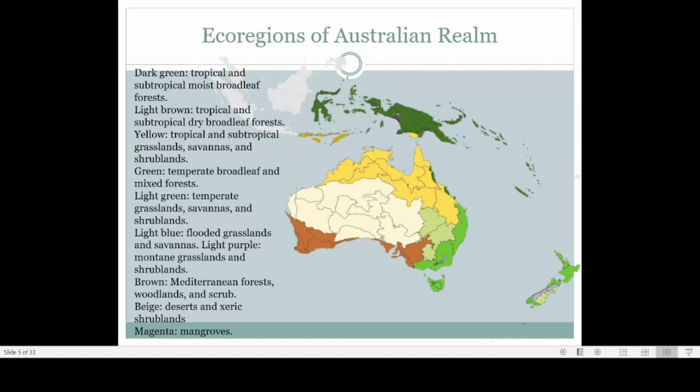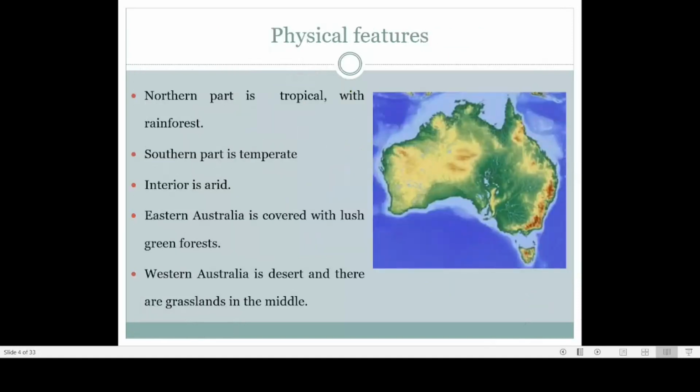Now, if you take the population of Australia, it is only about the population of Kerala, around 3.5 crore. That is roughly equal to that. So that is the population. Not many people are living in Australia. So these are the ecological regions of Australia.